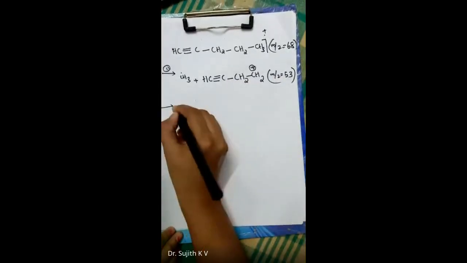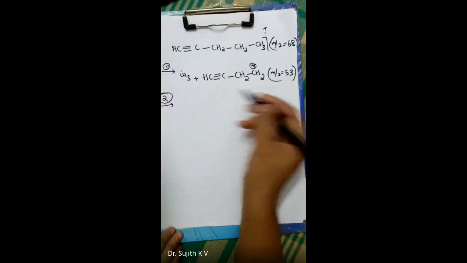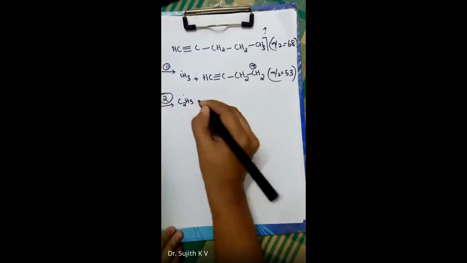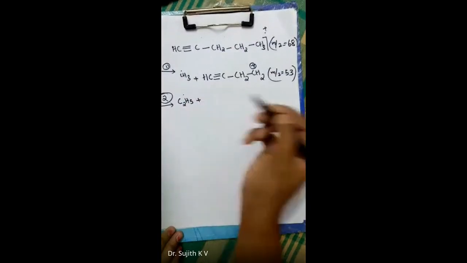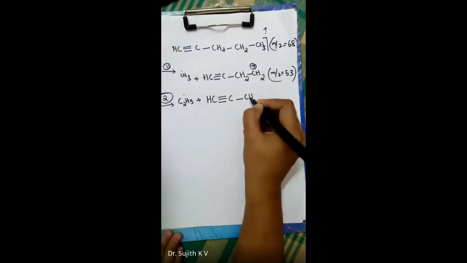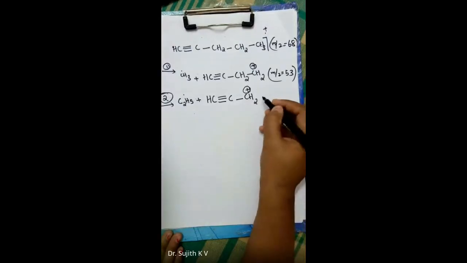In the second mode of fragmentation, an ethyl radical is eliminated. C2H5 dot is eliminated. And the resultant one will be CH triple bond C, CH2 plus. This is what is referred to as the propargyl cation, which is resonance stabilized.